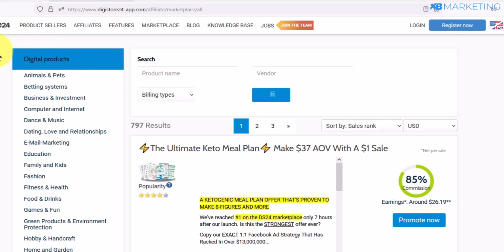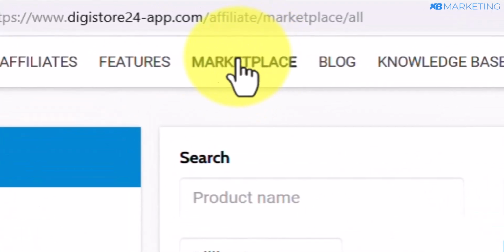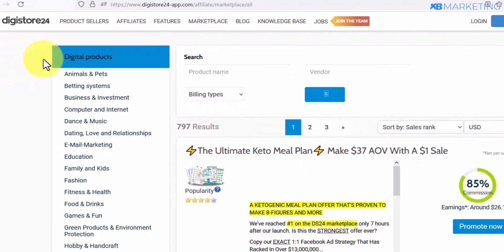And if for some reason you are not seeing this on your dashboard, all you need to do is click on marketplace right here. Once you click on marketplace, you are going to have access to a variety of digital products that you can start promoting right away and start getting commissions.